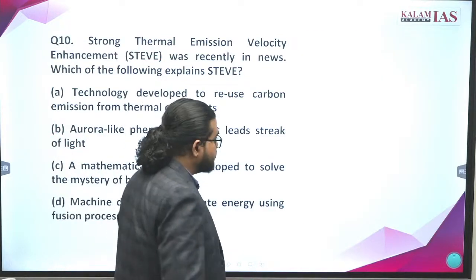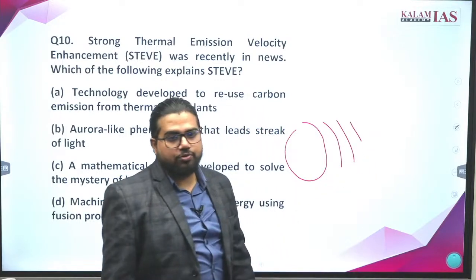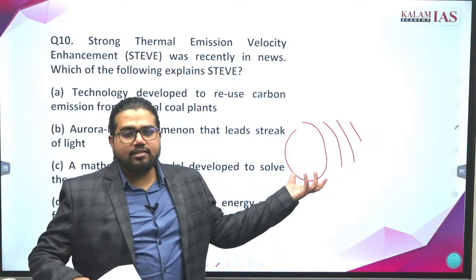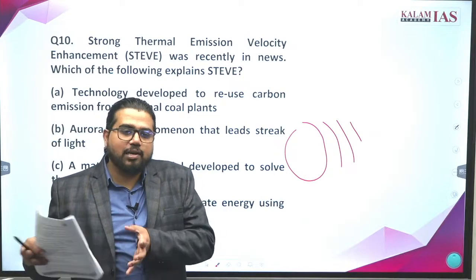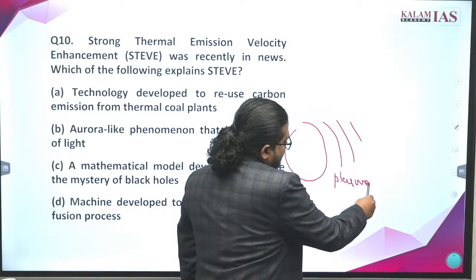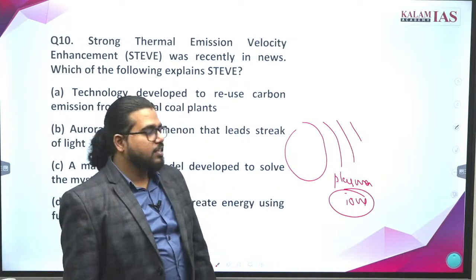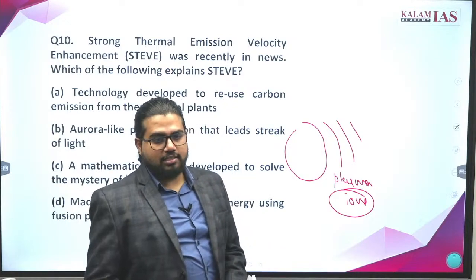We have the sun, so many waves will be coming out of it, and this includes mainly plasma. What is plasma? Plasma is basically charged ions. It will be positive, negative, both these charged ions.